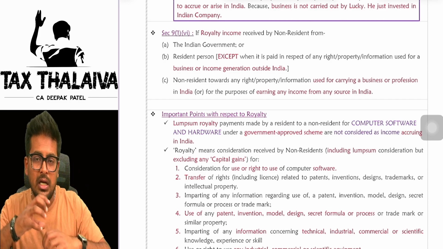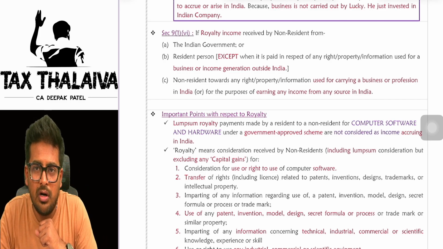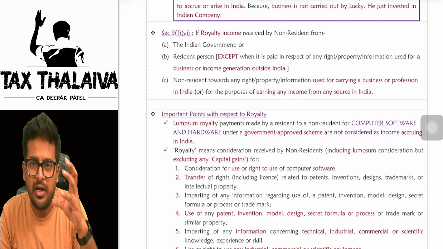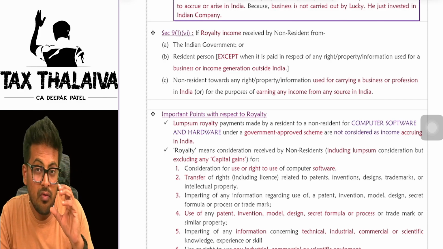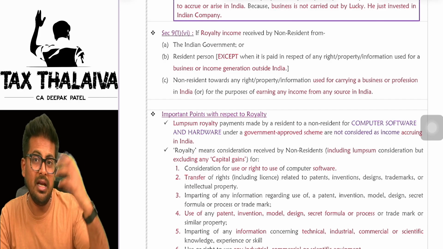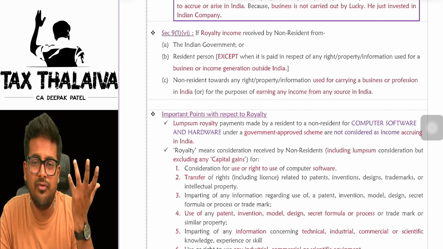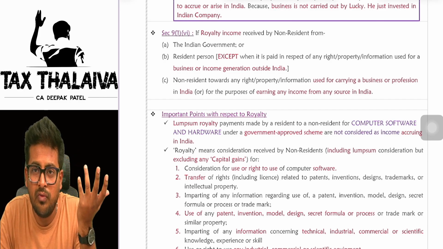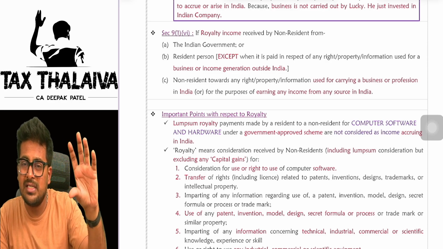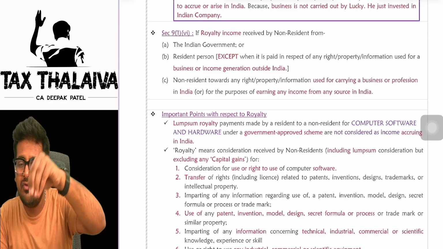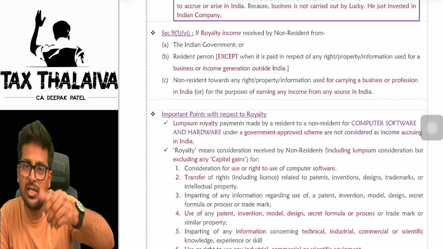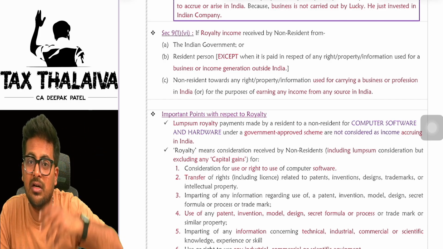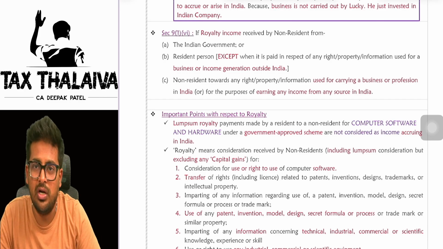Bharat Biotech has invented a formula for COVID vaccines. Let's say in America, they did not have any formula for creating a vaccine for COVID. So the USA government will have to give royalty to Bharat Biotech so that Bharat Biotech can share that formula on how to create the vaccine. That is called royalty.